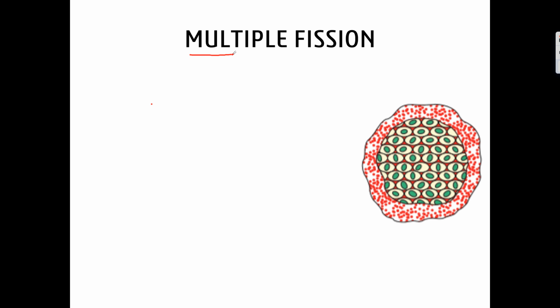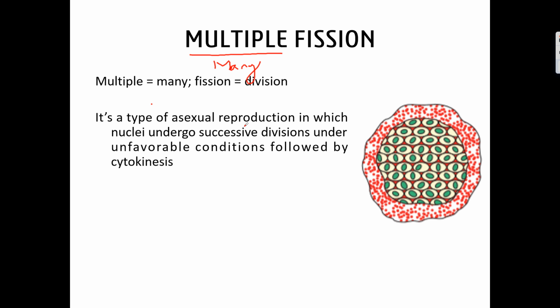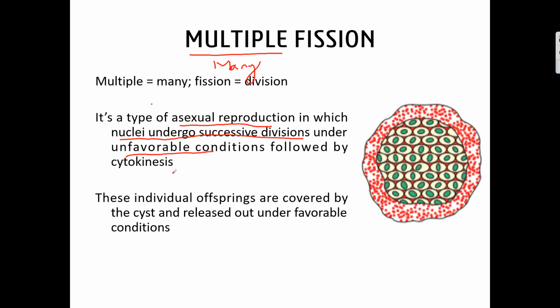So as said, what is meant by multiple? Multiple means many. From one parent cell, if many daughter individual cells are formed, it is called multiple fission. Okay, so it is a type of asexual reproduction in which the nuclei will undergo successive cell divisions. Here the nuclei will keep on dividing. You can see all these green ones are the nucleus. The nucleus will keep on dividing under unfavorable conditions. So whenever this comes in contact with favorable conditions, it will release all the daughter cells out.